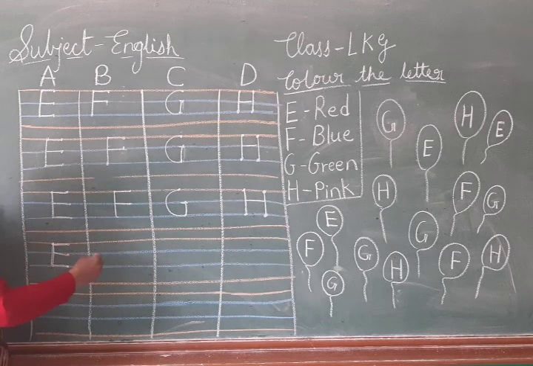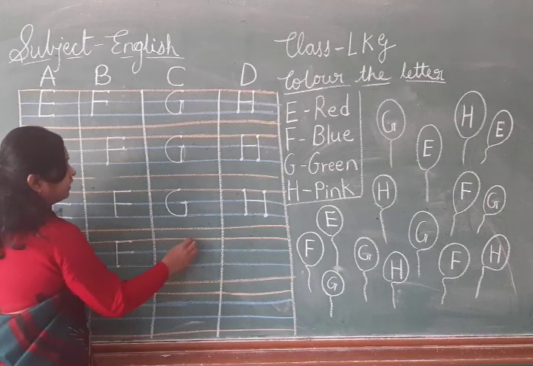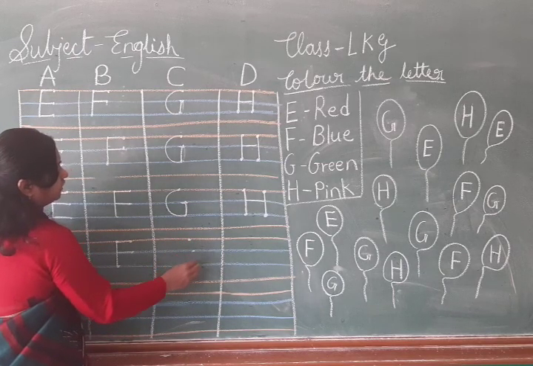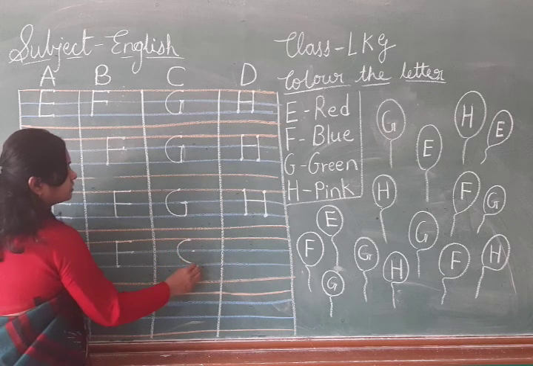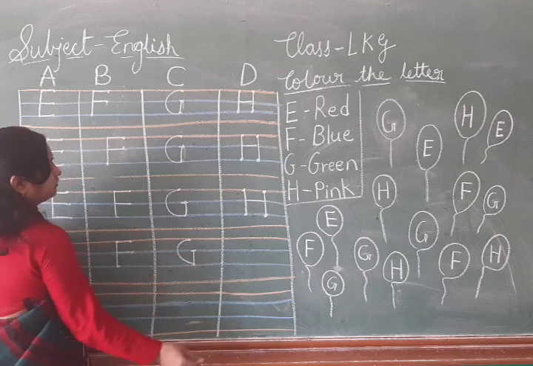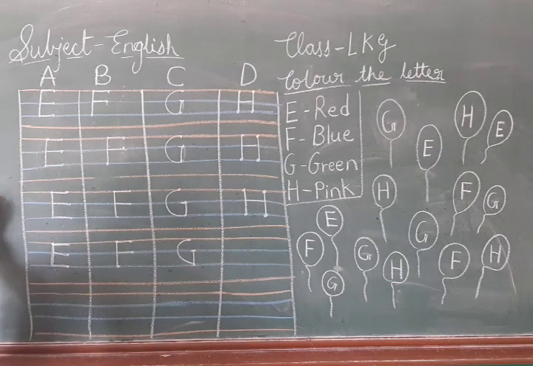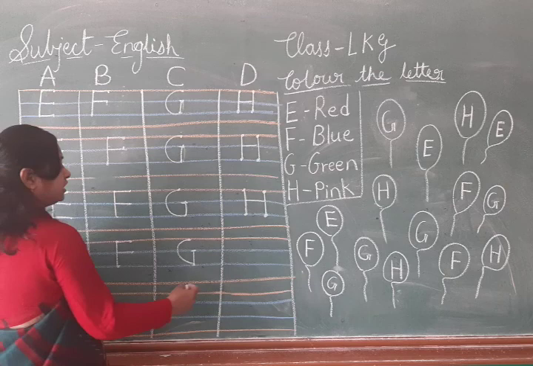Okay, after E, which letter will come? F. Standing line, sleeping line, and then again sleeping line. E, F. After F, G. Curve, standing line, and sleeping line. Which letter is this? G.